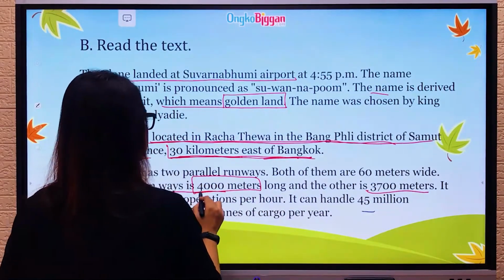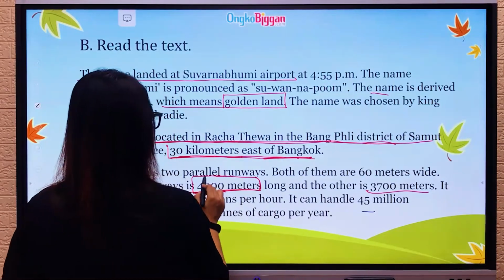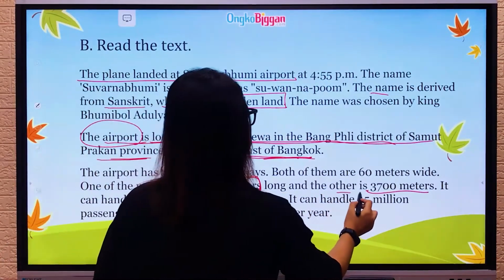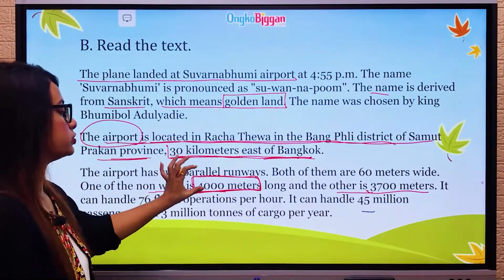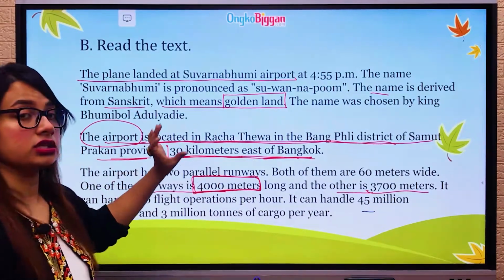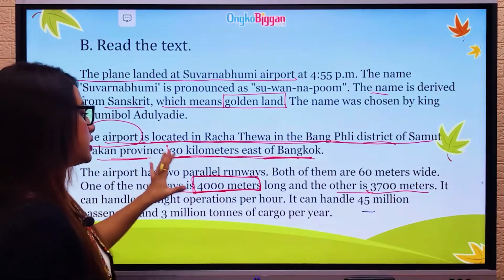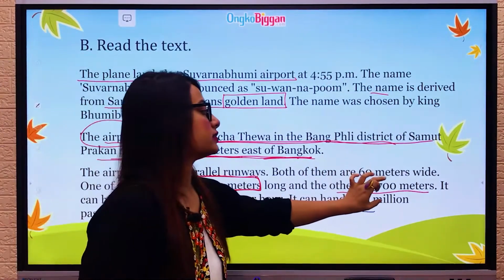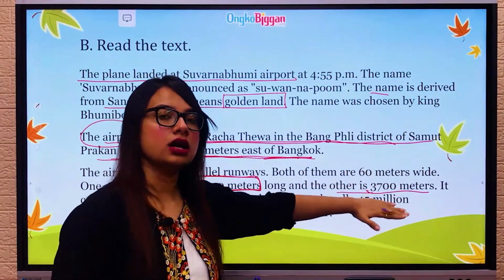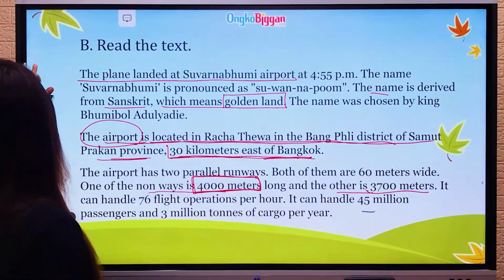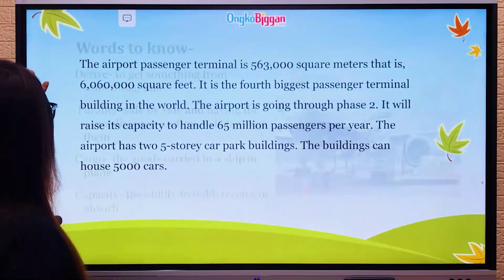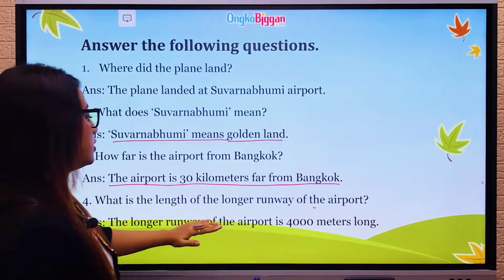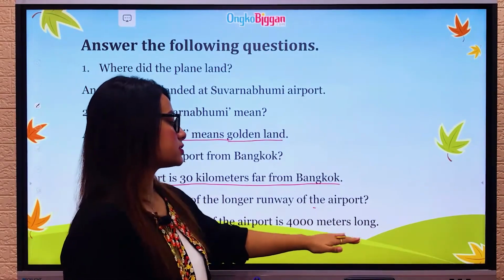We can tell that 4,000 meters is longer than this one. So you need to write this digit in your answer. You need to write 4,000 meters. Do not write this one because this is not the longer runway. So the answer will be the longer runway of the airport is 4,000 meters long.